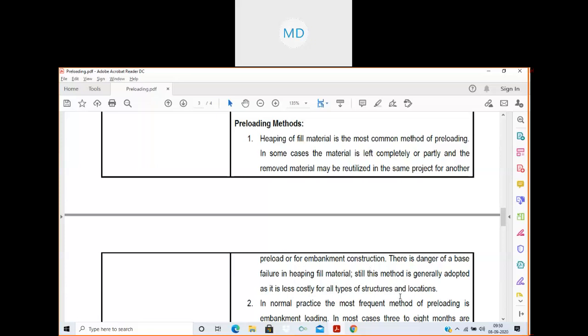Ma'am, heaping is actually a process where we take some material from somewhere and put it in some other place to give strength to the soil, or to build something.